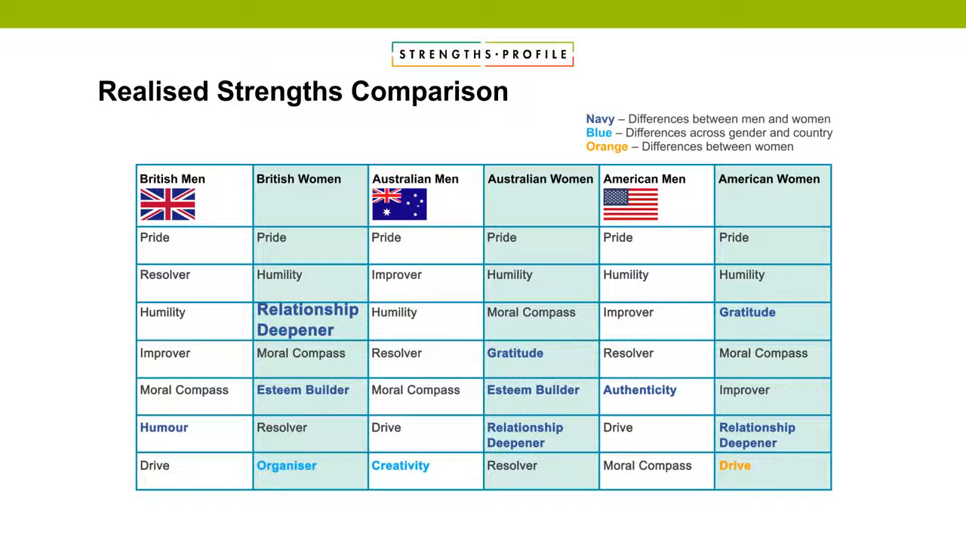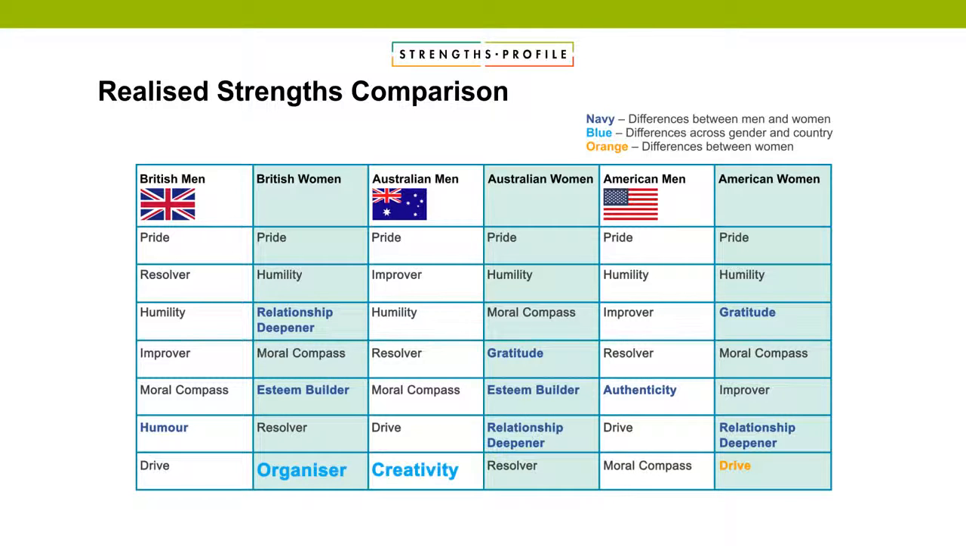It changed order slightly in its top 7 between women across the different countries, but it's there for all 3. And again, you see esteem builder come up for British women and Australian women. But you'll get a sense that there are similarities, but there are some slight differences. So, British women were more organised, Australian men more creative than American men or British men. And overall, what you see when you look at the worldwide is that there aren't actually that many differences. They're just changing ordering across the top 7 as well.